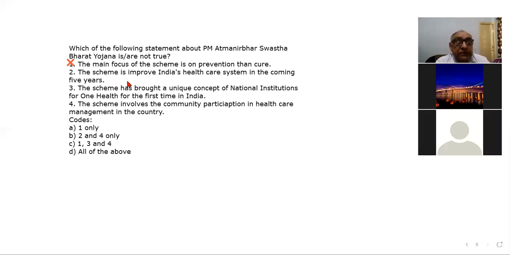The second statement: the scheme is to improve India's healthcare system in the coming 5 years. No, it's a 6-year scheme. This is wrong. Clear? It's a 6-year scheme. Next, the scheme has brought a unique concept of National Health Institution for One Health for the first time in India. This is wrong because it is already under construction in Maharashtra. We will discuss that today. Next, the scheme involves community participation in healthcare management of the country. It is also not mentioned anywhere. So it means all of the above statements are wrong.